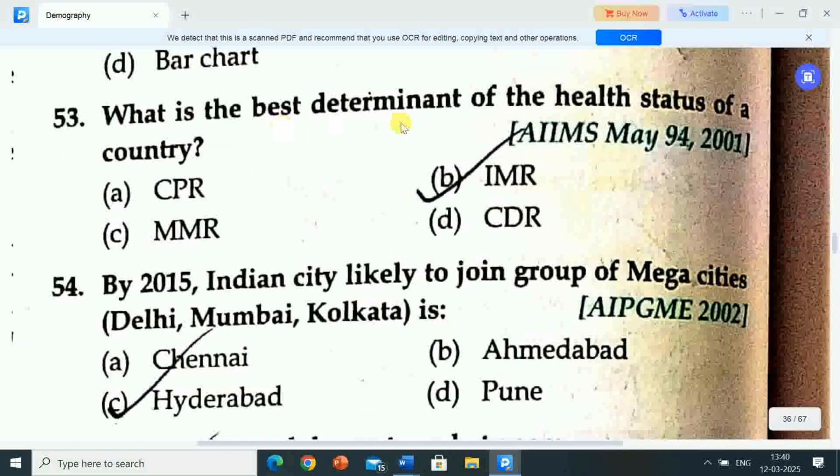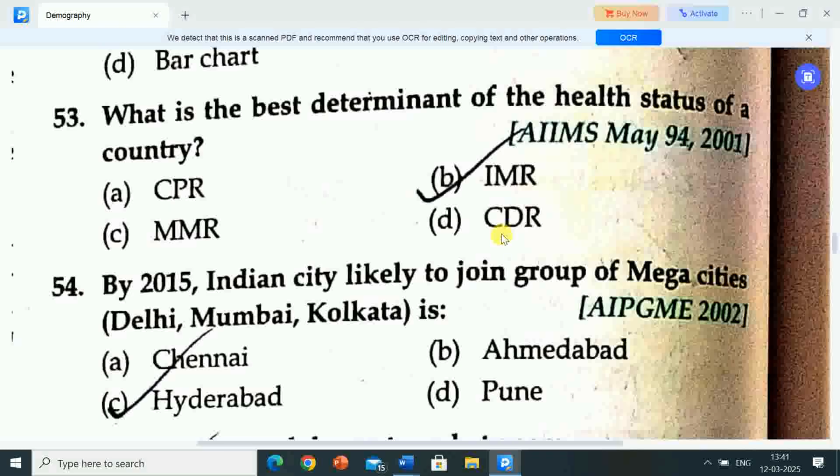Next question is, what is the best determinant of the health status of a country? Options are A, CPR, that is couple protection rate. Option B, IMR, that is infant mortality rate. Option C, MMR, that is maternal mortality rate.